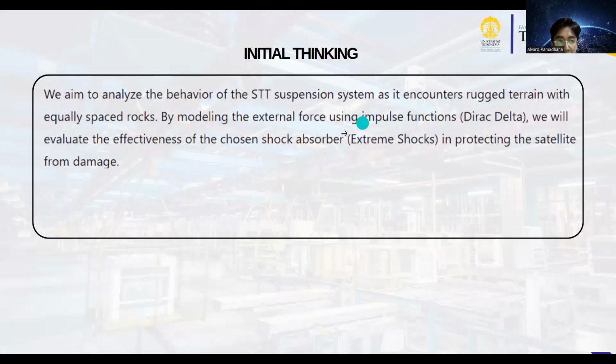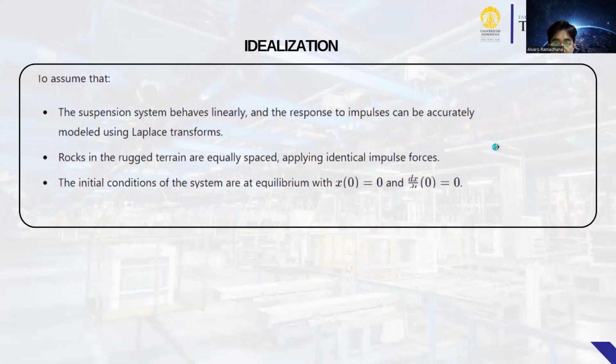Okay, in this initial thinking, we aim to analyze the behavior of the suspension system as it encounters a rock terrain with equally spaced rocks by modeling the external force using the impulse function, the Dirac delta. We will evaluate the effectiveness of the first shock absorber in protecting the satellite from damage. In this idealization, we assume the suspension system behaves linearly and the response to impulse can be accurately modeled using a Laplace transform.